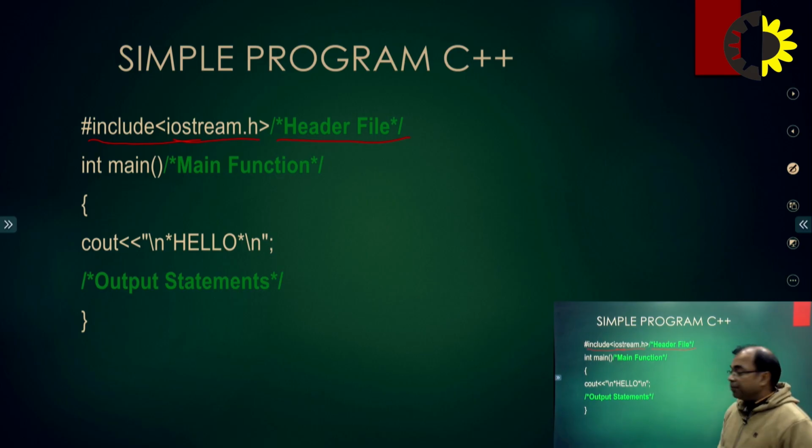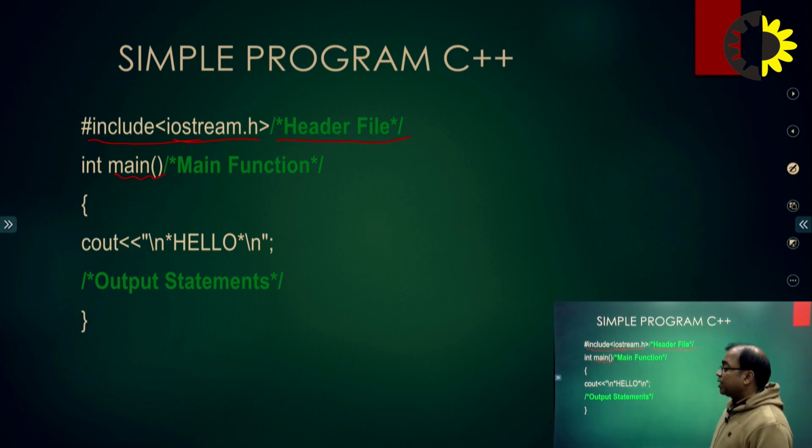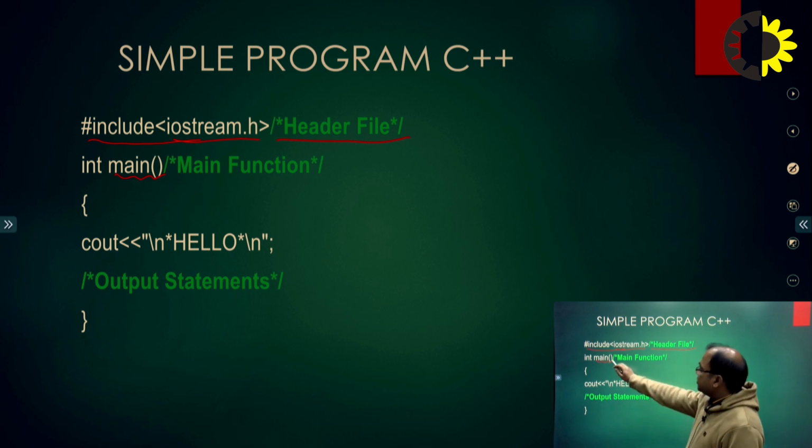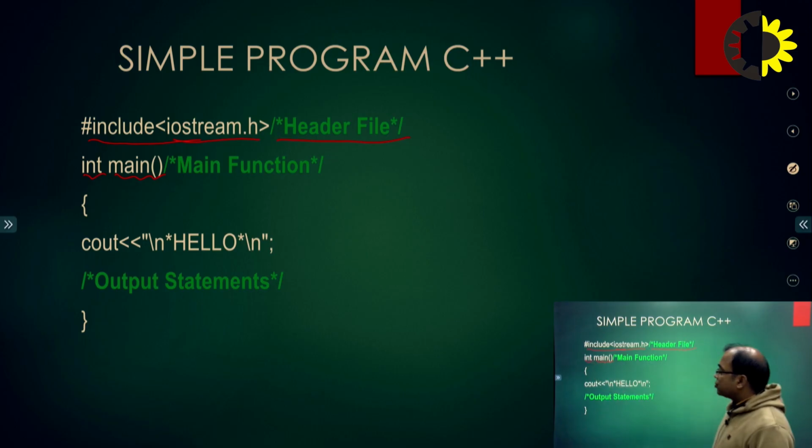Then we have main. This is the important thing. Main is always in a program. Without any function we cannot have any program in C++. So it starts with the main function, and it is integer type defined. It may be void also, but it is int main. So this is the main function declaration of the program.